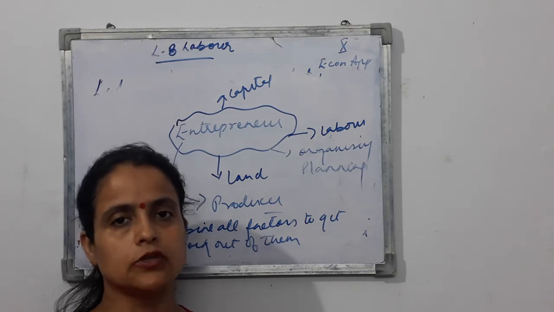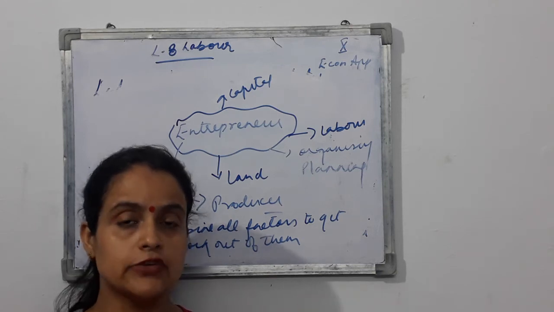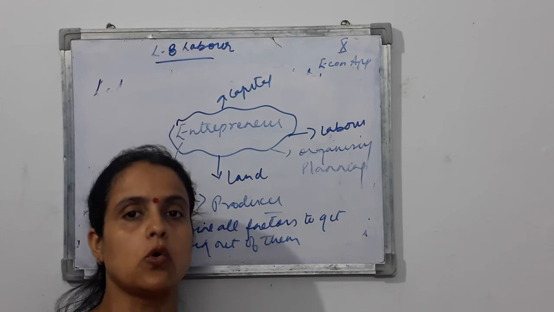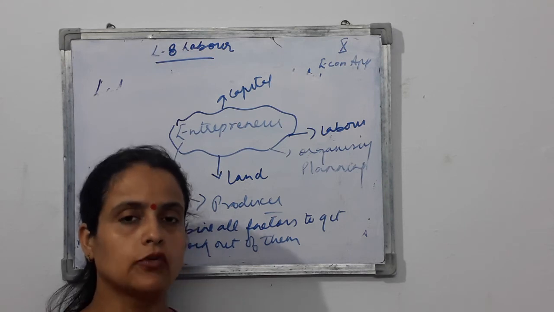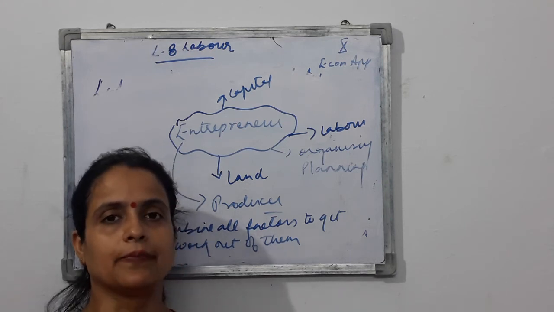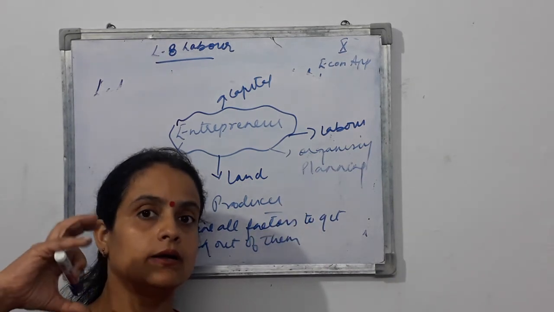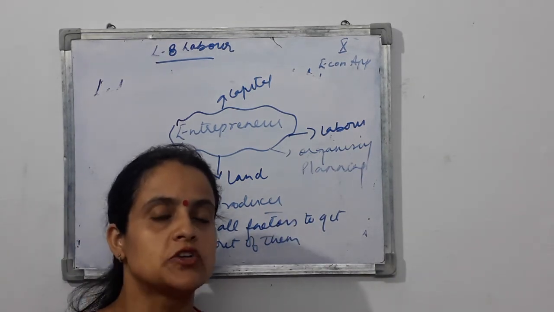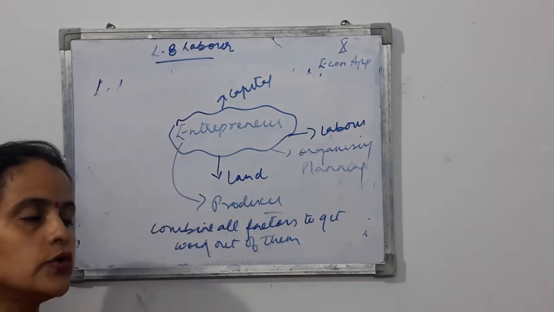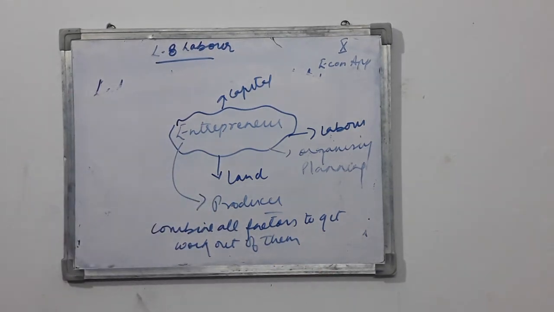At least he is not planning for the future. But in the case of the entrepreneur, the entrepreneur is working almost all day, planning for the next day, planning for the coming week, planning for everything. That's why a simple labor is also a labor, but the entrepreneur is a special kind of labor. This is how we are going to justify our answer.